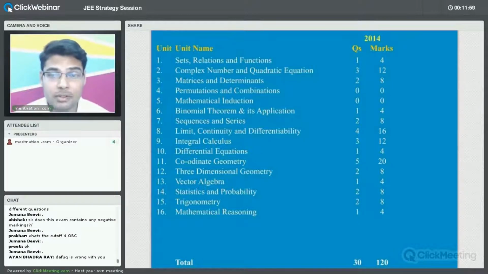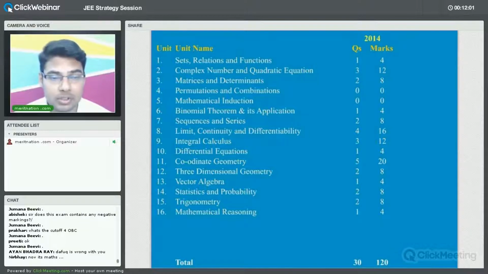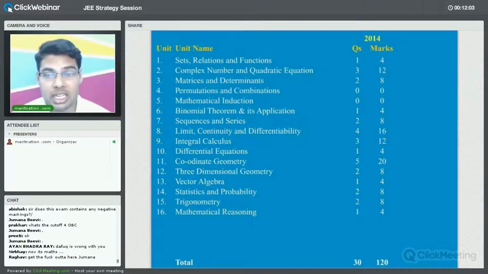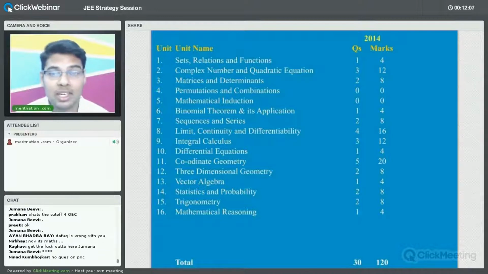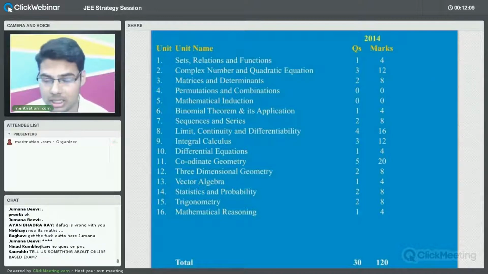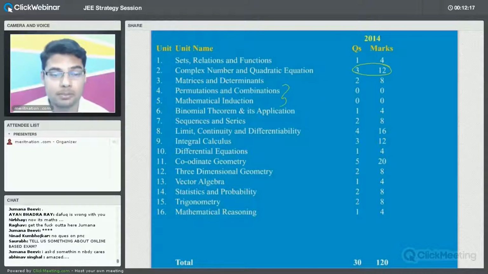Here, the first chapter, that is sets, relations and functions. It carried in 2014 just one question, that is 4 marks. Complex numbers, if you see, carried 12 marks. Matrices and determinants 8 marks, and then these are 2 chapters.